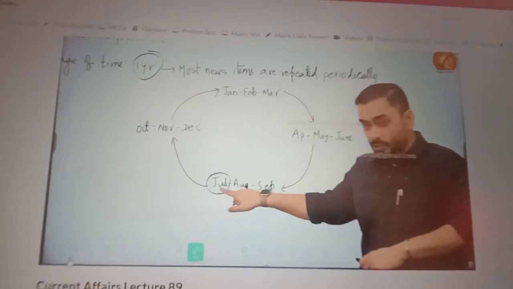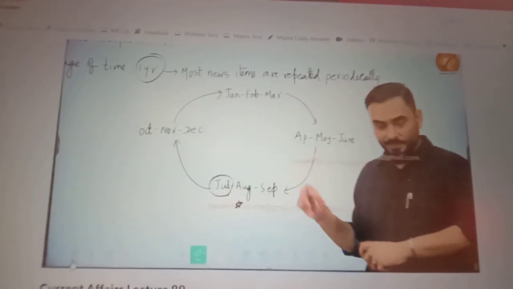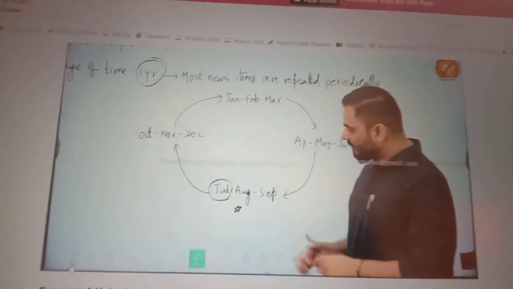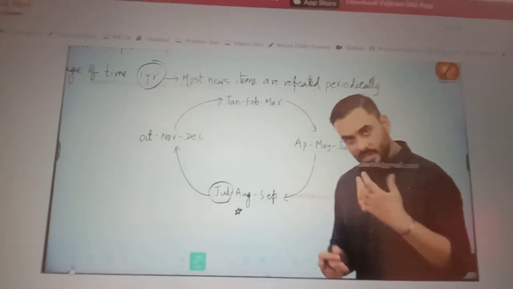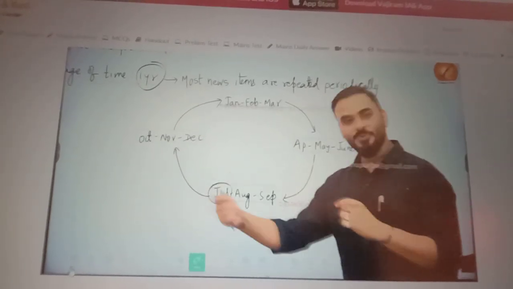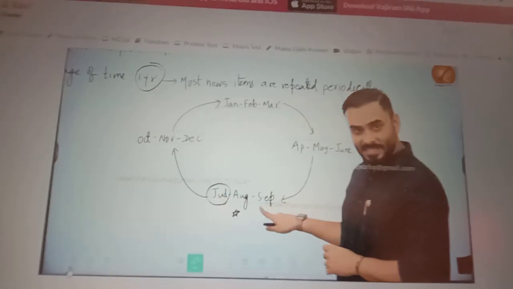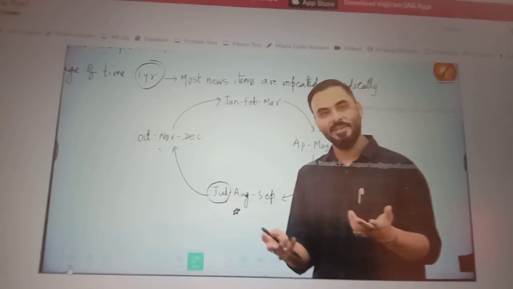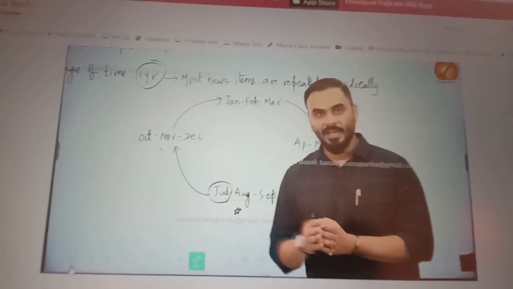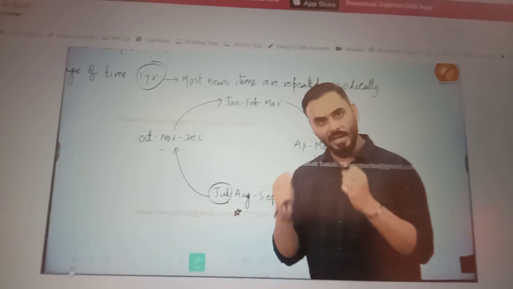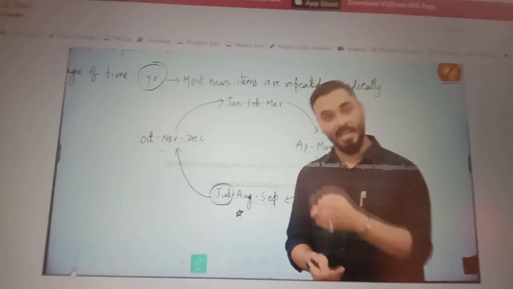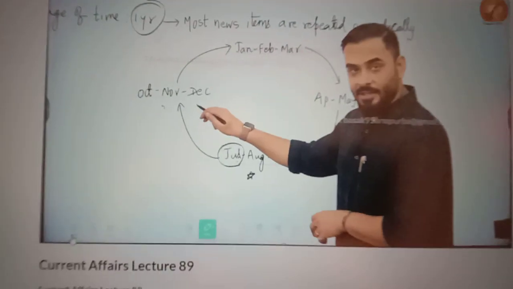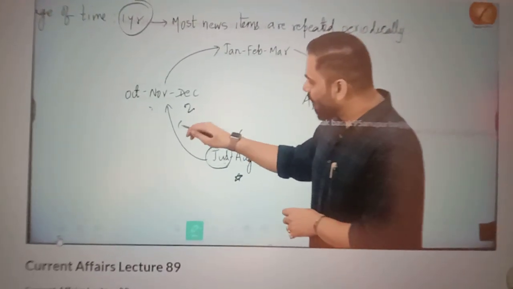So when you read news that is coming in July, August and September, 1 quarter, you will see that in the 2nd quarter, October, November and December, whatever was given in July, August and September, like issues related to agriculture, industry, etc., the same issues will be repeated after 3 months. After 3 months, another quarter starts. Almost the same issues are repeated because problems faced by the economy are the same. We are facing a problem of farmer suicide. It doesn't go away in one day. We have to work very hard as a society to remove the problem of farmer suicides and help our farmers. Which means if an article is there related to farmer suicide here, it will have 5 points. Here, 2 more points will be given. They will give 5 old points plus 2 more points.